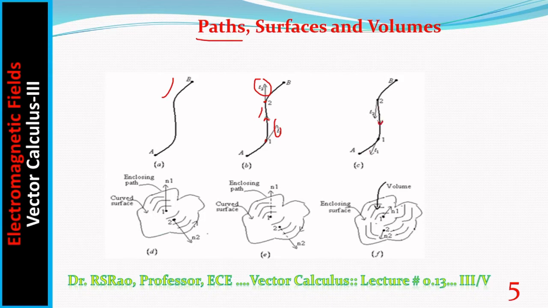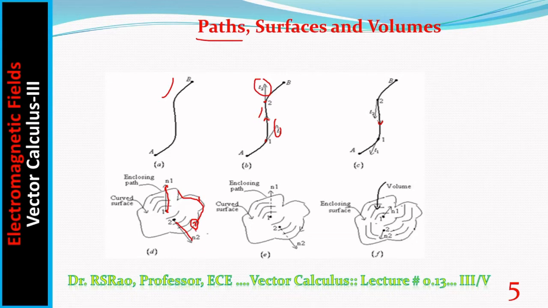Here is a surface, and the boundary path is this one. It is given a direction. This is the boundary path, the enclosing path. This is a curved surface. At point 1, the normal is like this, upwards. At point 2, the normal is sideways. So as far as a surface is concerned, the direction is normal to the surface. For a line or a path, it is tangential. As far as a surface is concerned, it is normal.